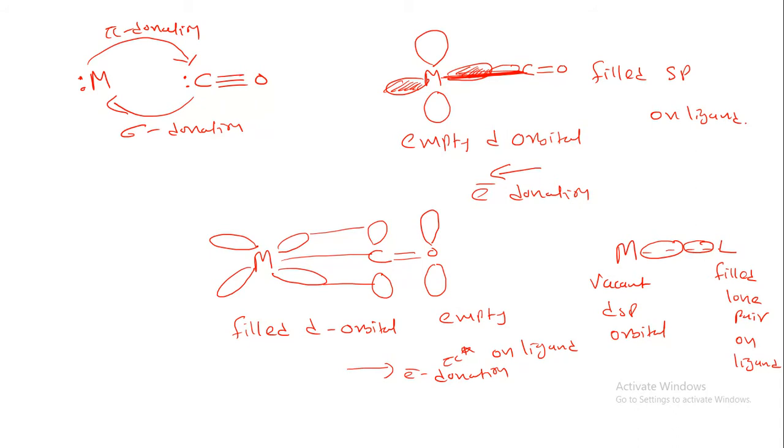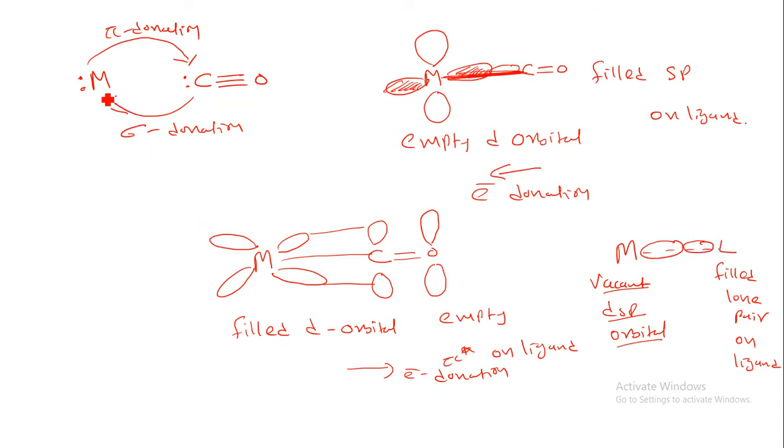Now this is having a metal which can have a vacant d, s, or p orbital, whether it is a d orbital, s orbital or p orbital. Now when we consider a ligand, it can have a filled lone pair on its atom, so these can interact with each other. How can they interact?